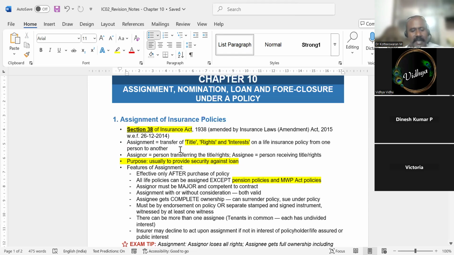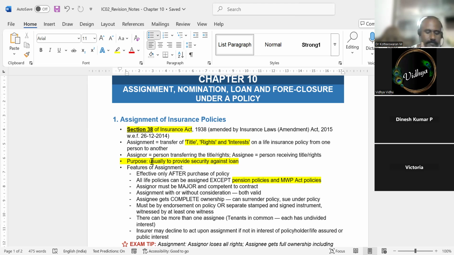Okay. So when can an assignment be done? It cannot be done every time. Assignment can only be done when you're taking a loan. For example, I am taking a housing loan or a personal loan and I am taking a policy, and I am assigning that policy to the bank.